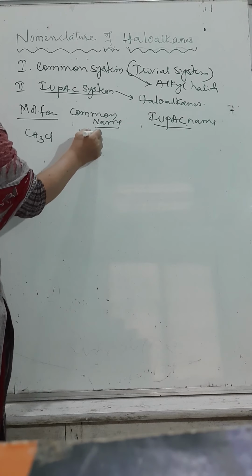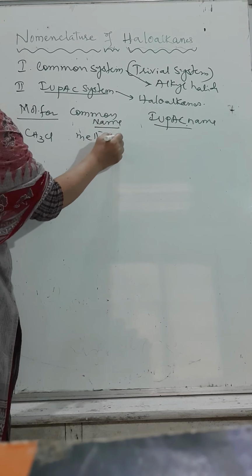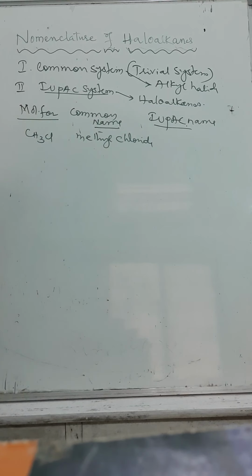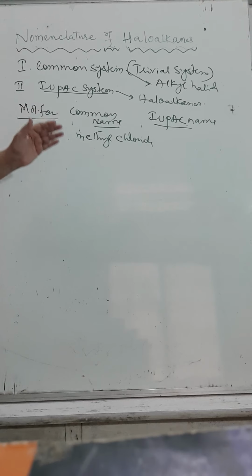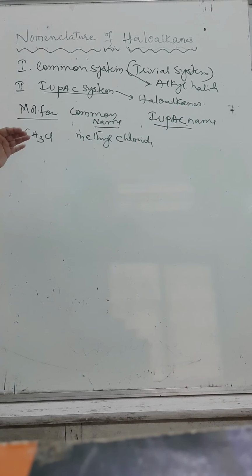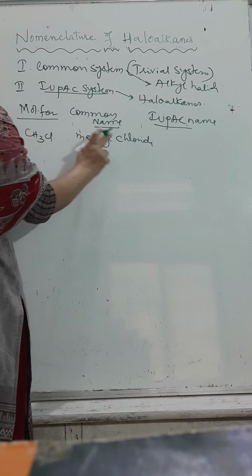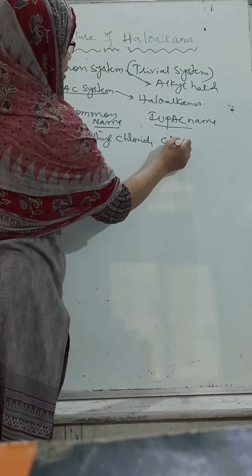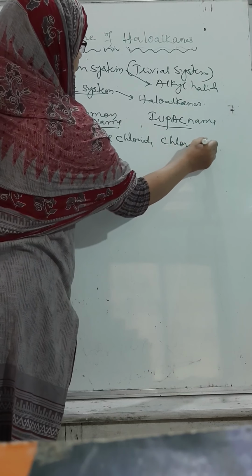What is the common name? Methyl chloride. Children, always remember that methyl is derived from methane, ethyl from ethane, propyl from propane, where one of the hydrogen atoms is replaced by a halide group. Methyl chloride, and the IUPAC name is chloromethane.